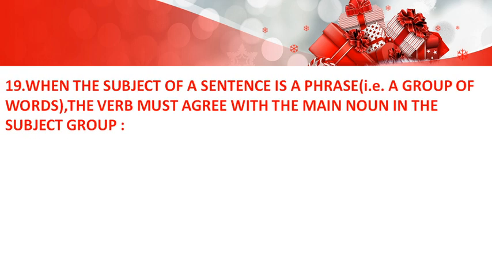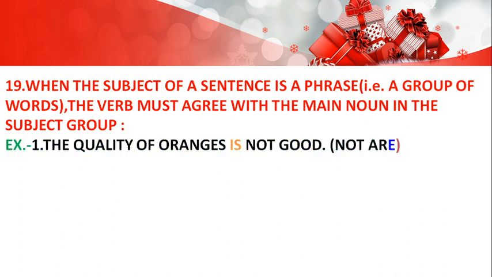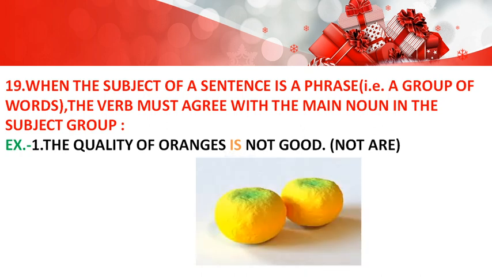When the subject of a sentence is a phrase, that is a group of words, the verb must agree with the main noun in the subject group. Example, the quality of oranges is not good. Here we have to stress on the quality, so we will use singular. We will not use a plural verb.